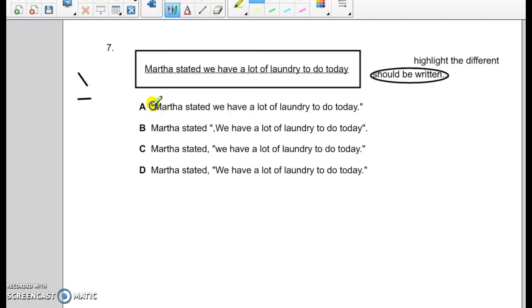Basically, I need to look at where my quotes should be, just like we did in step 1 when we're adding our quotes. What part was said out loud? Was it all of this? Martha stated we have a lot of laundry to do today. What did she say? She said we have a lot of laundry to do today. So these 3 all have the same part in quotes. This one is incorrect because she didn't walk in and say Martha stated. So I'm going to slash that and look at our next difference.